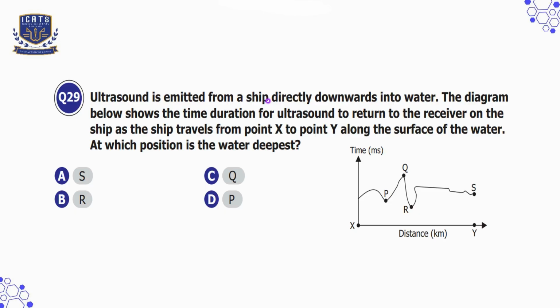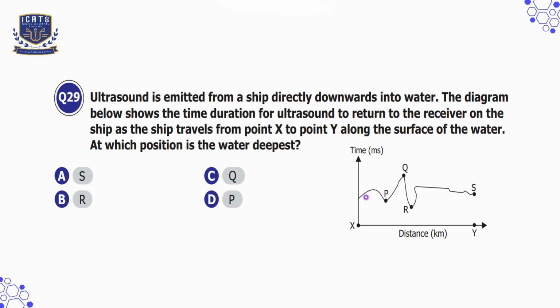Question number 29. Ultrasound is emitted from a ship directly downwards into water. The diagram below shows the time duration for ultrasound to return to the receiver on the ship as the ship travels from point X to point Y along the surface of the water. At which position is the water deepest?